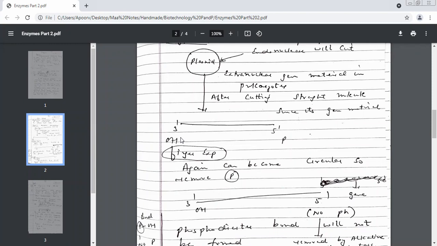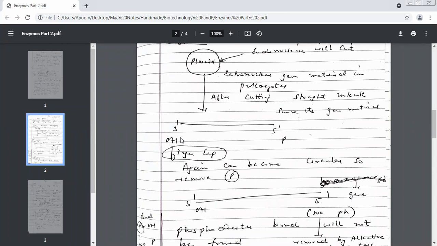Now, again, let's go back to the finger experiment. Let's open our plasmid. Let us assume the thumb as 3', the end of the thumb as 3', and the end of your finger as 5'. So which group is present on the tip of your thumb? Hydroxyl.